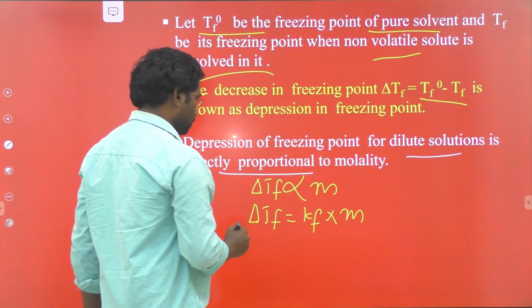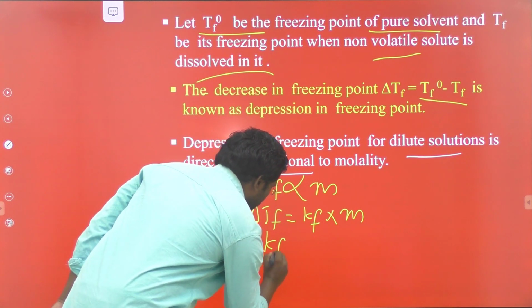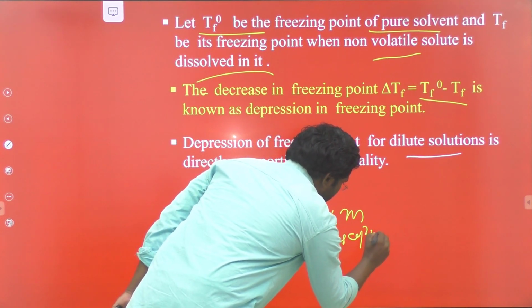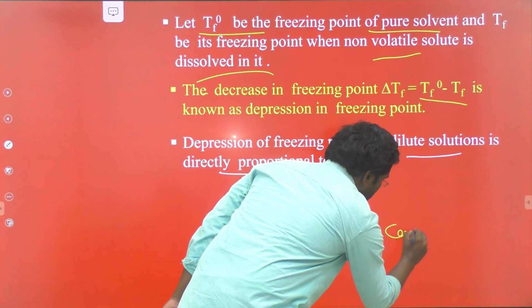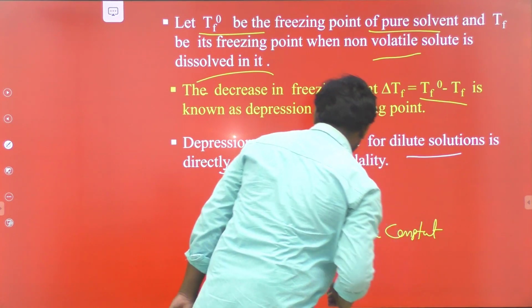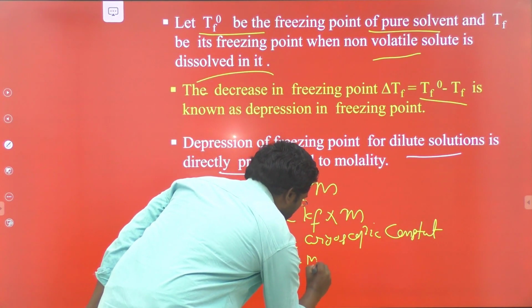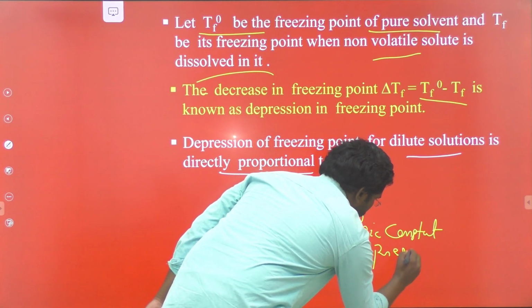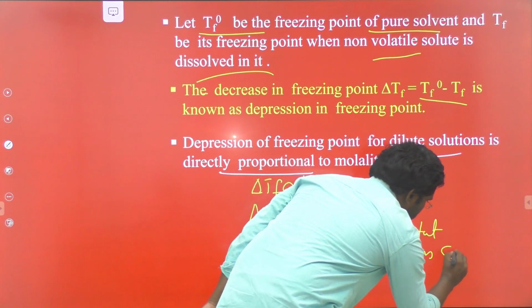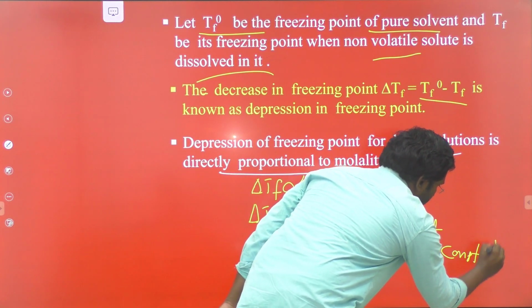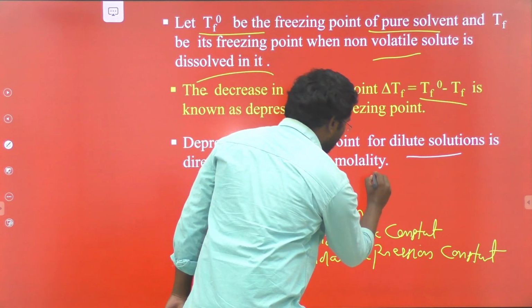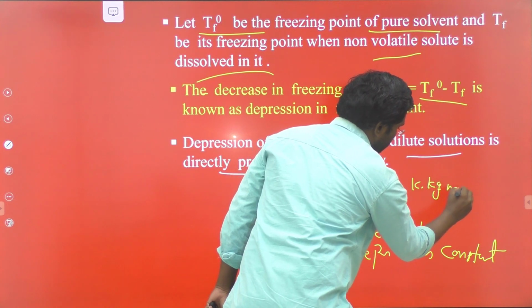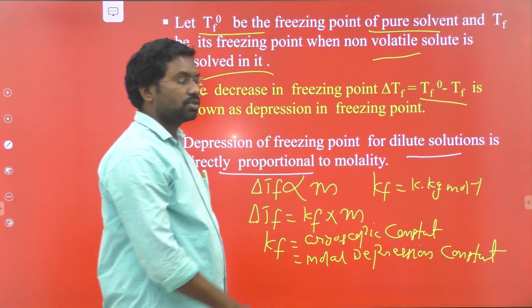Here Kf is known as the cryoscopic constant or molal depression constant. The units of Kf are Kelvin kilogram mole inverse.